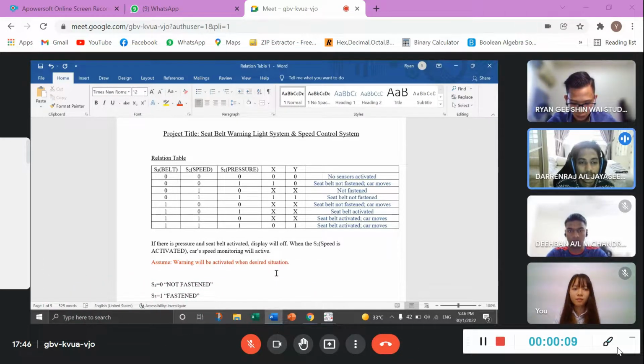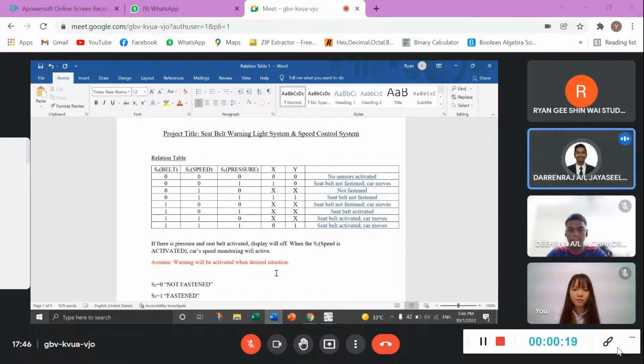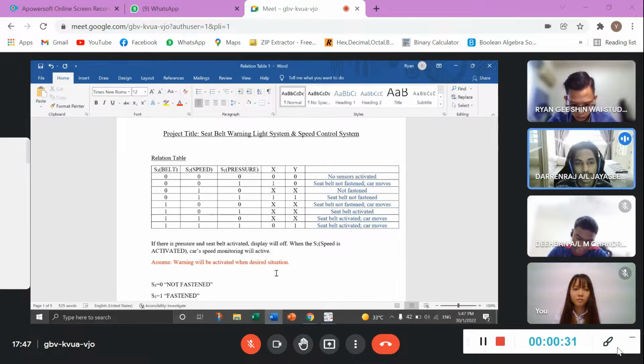Today I'll be talking about our project title, which is Seatbelt Warning Light System and Speed Control System. This is our relation table where there will be three inputs: S1, S2 and S3. S1 is pressure, S2 is for speed, and S3 is for belt. X and Y are our outputs. X is known as the display or the warning light system, and Y will be the automated valve.